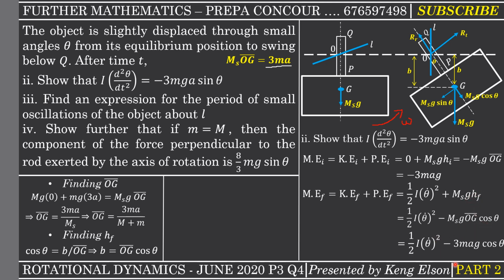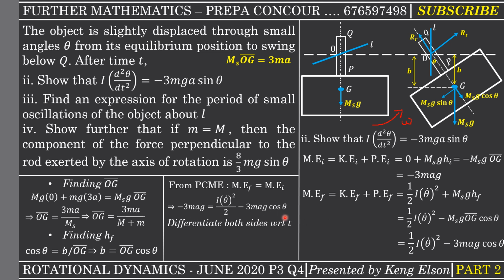Now we just have to simplify. We have to replace our ms and OG with 3ma. That is why I had to do this, so this ms and this OG again will give us 3ma. All right, then the g is there and then cos theta is there. So all we now need to do is simplify. Okay, so if I apply the principle of conservation of mechanical energy, I'm going to have that negative 3mag will be equal to half times I theta dot squared minus 3mag cos theta.